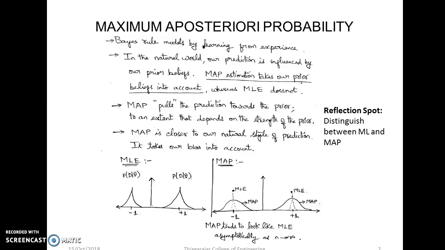So like that, by using these past experiments we take these clues. If we use these clues in our experiment, then we can decide at what time the earthquake will come. Again I'll repeat this: MAP pulls the prediction towards the prior to an extent that depends on the strength of the prior. MAP is closer to our natural state of prediction. It takes our bias into account.